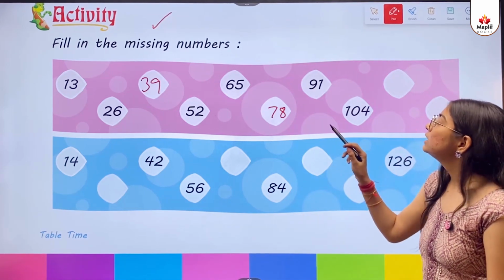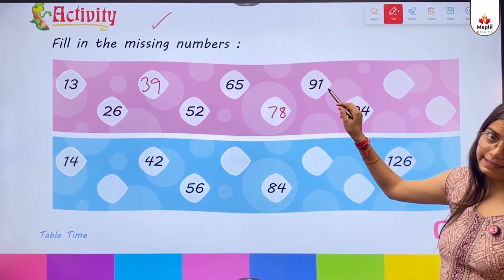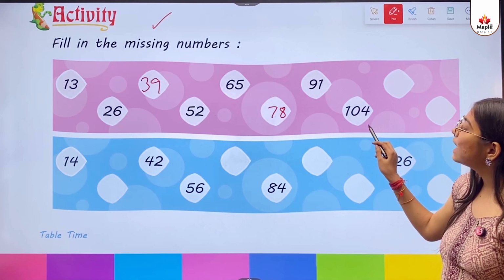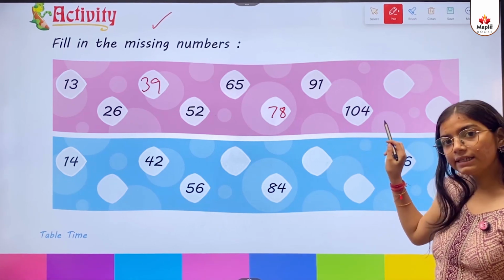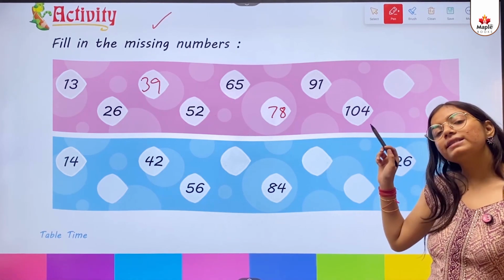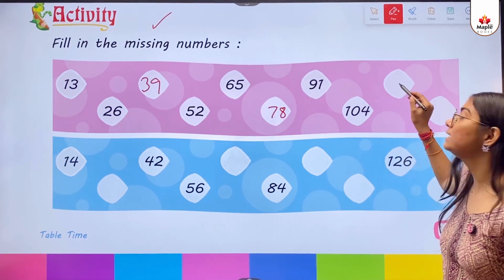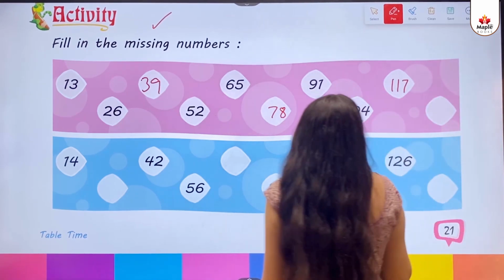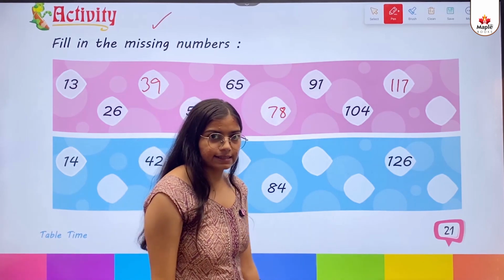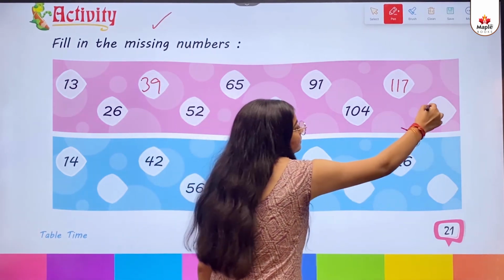Then 13 sevens are 91. 13 eights are 104. 13 nines are 117. So what we'll write here? 117. 13 tens are 130.